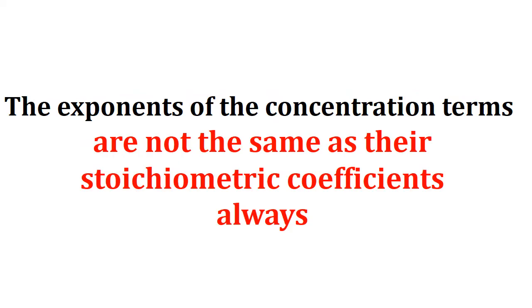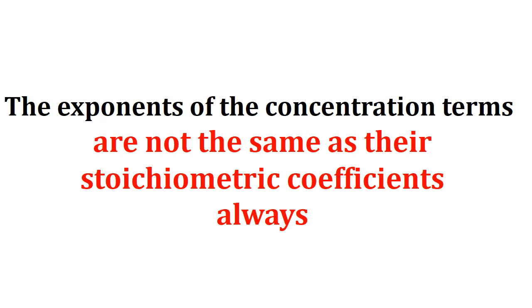Now we have to understand that sometimes even when we change the concentration of one or more of the reactants, the rate of formation may or may not change. In the rate expression, only when the concentration has an effect over the rate of formation is it expressed as an exponent. That is, the exponents of the concentration terms are not always the same as their stoichiometric coefficients.